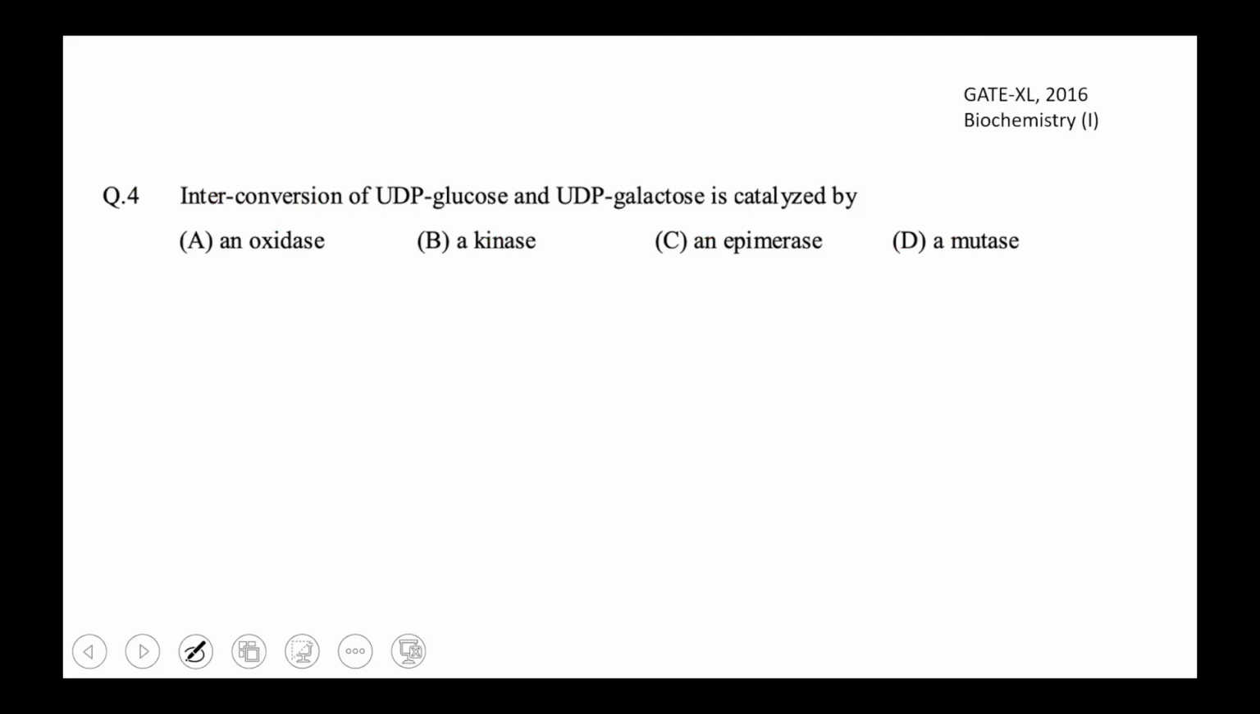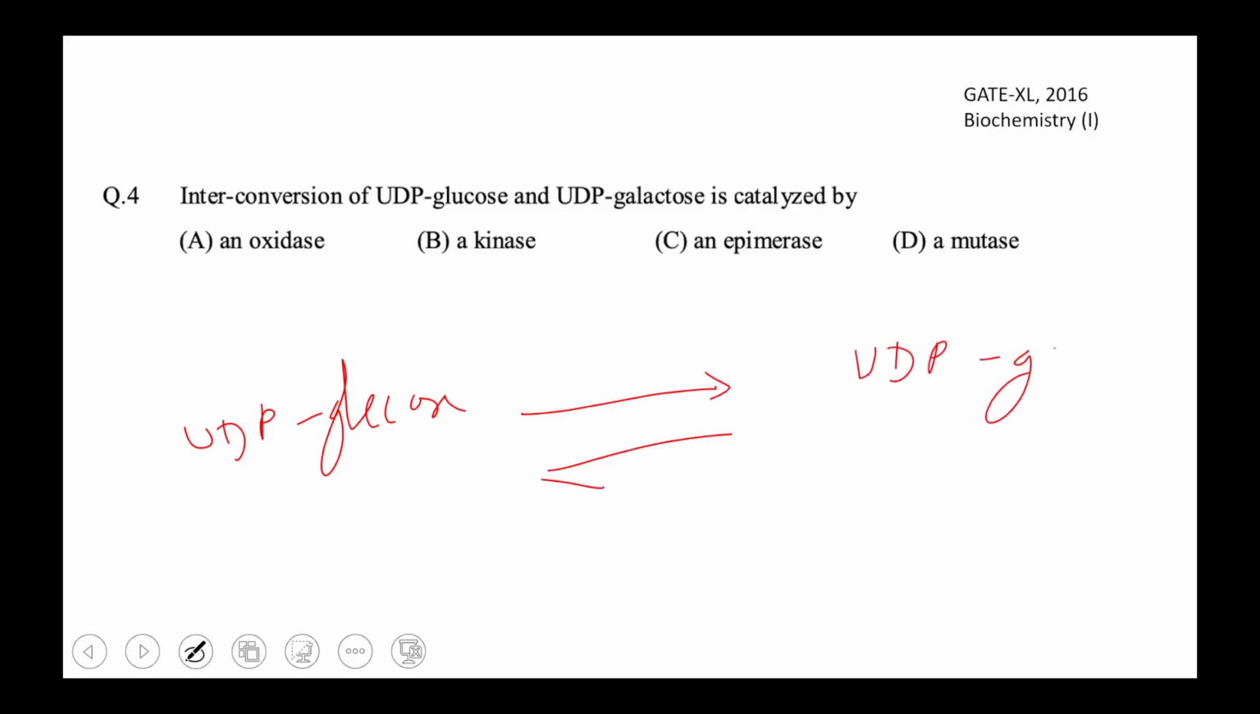Interconversion of UDP glucose and UDP galactose is catalyzed by. So if at one position we have UDP glucose, and we are having UDP galactose, which enzyme catalyzes this reaction? Glucose to galactose and galactose to glucose. Four options are oxidase, kinase, epimerase and mutase.